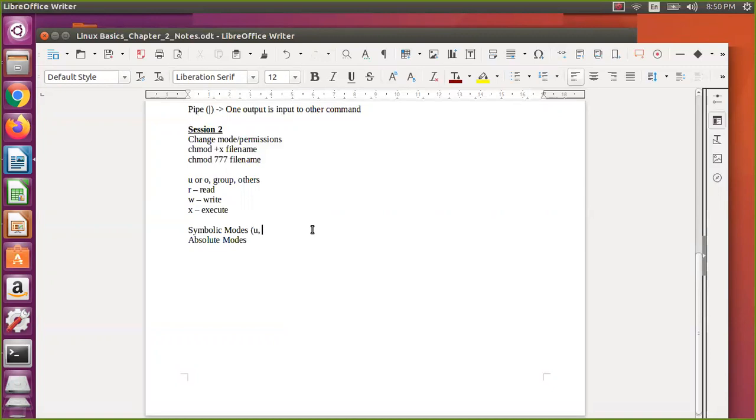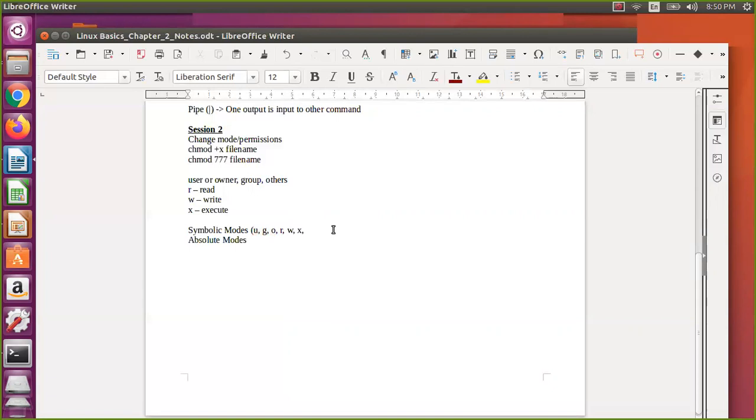U is for user or owner. So I'll say that one, not U or O. So user or owner, but the symbol taken is U only. G is for group, O is for other, R is for read, W is for write, X is for execute. If you want all the three at once, let us assume I want to remove execute permission for all the three, then you can say U minus X, G minus X, O minus X.